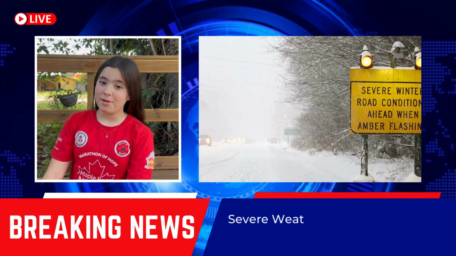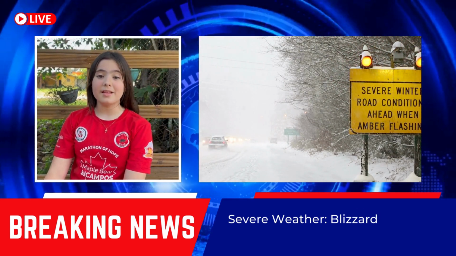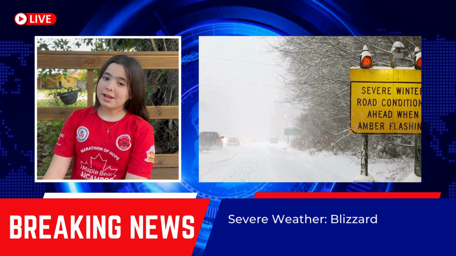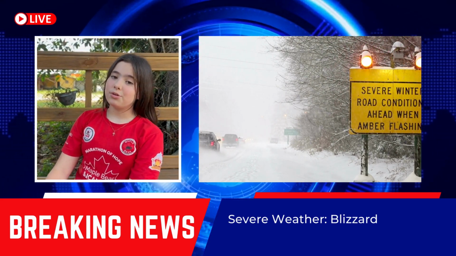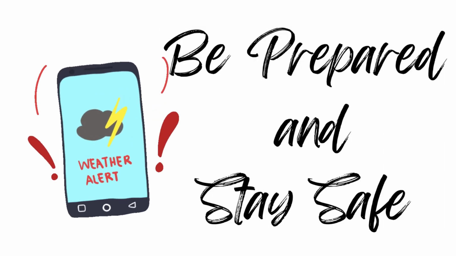Blizzard is a snowstorm that happens in the winter. It can bring cold temperatures, strong winds, and heavy snowfall, which can cause low visibility, which can cause accidents. Weather watch is when severe weather could develop. Weather warning means that some severe weather is going to happen or is happening. You can also watch the weather yourself and be careful.